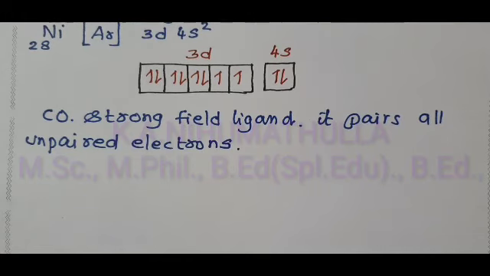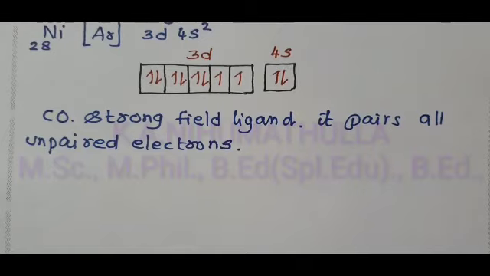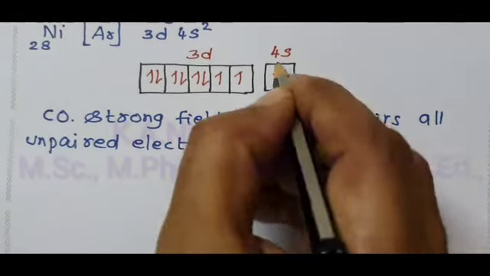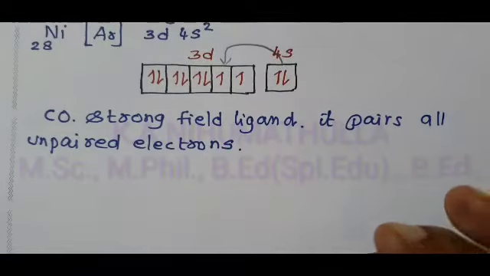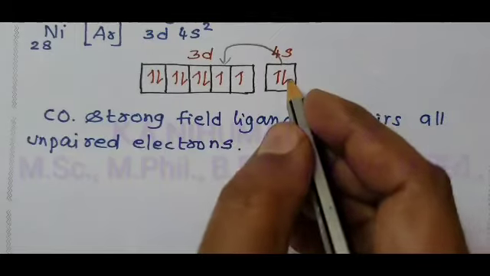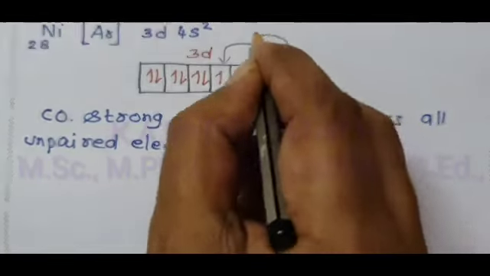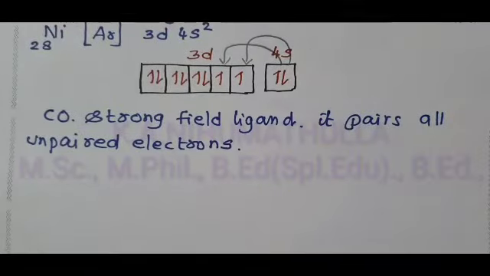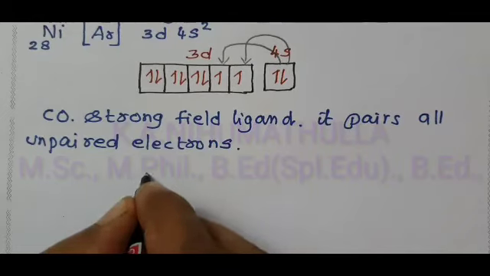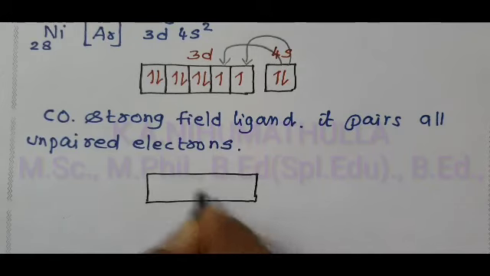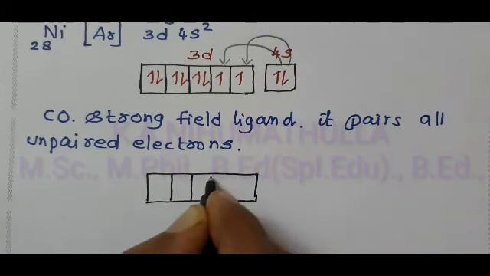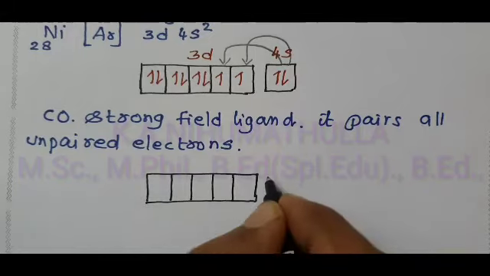After pairing, in our box form electronic configuration, 1 electron from the 4s orbital is paired with a 3d electron. Due to the presence of a strong field ligand, pairing takes place. Another electron is paired with another 3d. After pairing, the electronic configuration is 3d, we have 5 orientations: dxy, dyz, dzx, dx squared minus y squared, dz squared.